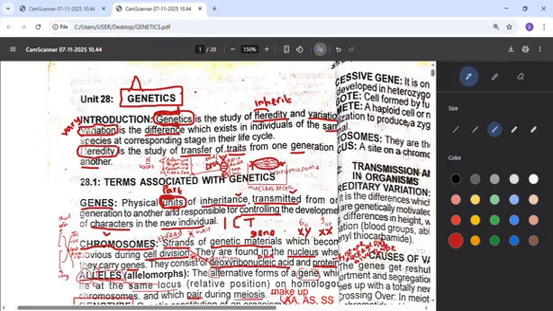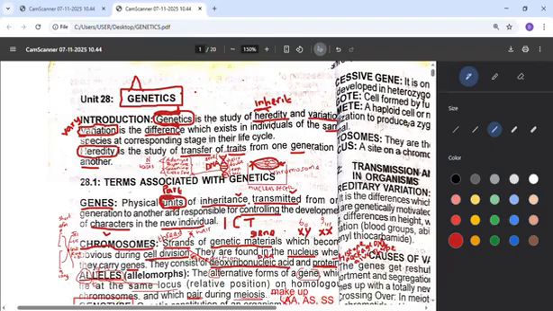There is a word from this heredity, H-E-R. Use it to remember inherit, meaning in heredity we talk about what we inherit from our parents that made us resemble them. And we also look at variation. There is a word we can get from variation, that's vary, talking about what makes us different.